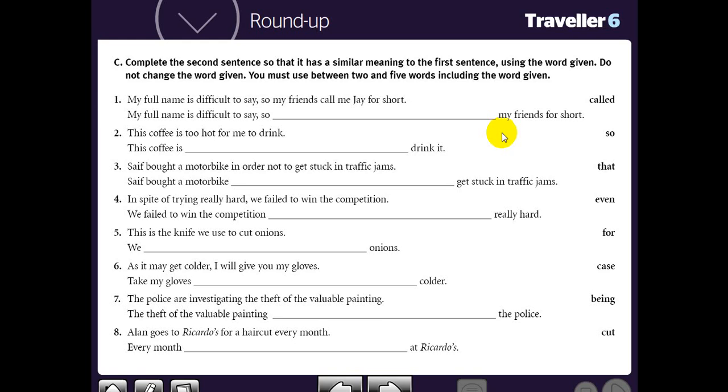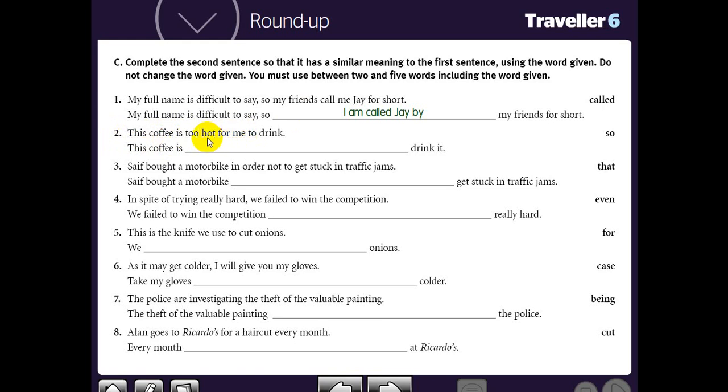My phone name is difficult, so my friends can call me J for short. You are asked to put cold here. Think about it. So, I am cold. It is in the structure of a passive. This coffee, as for number 2, this coffee is too hot for me.